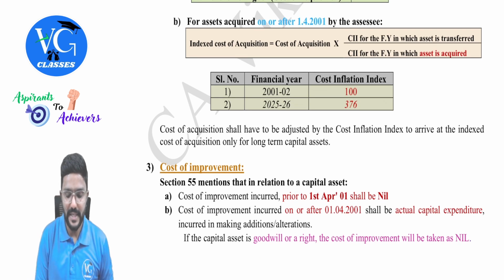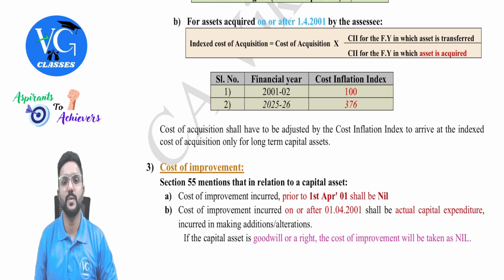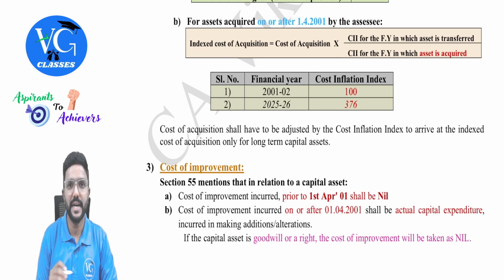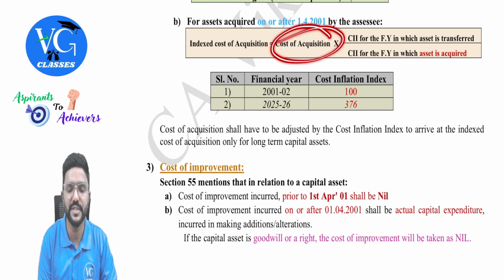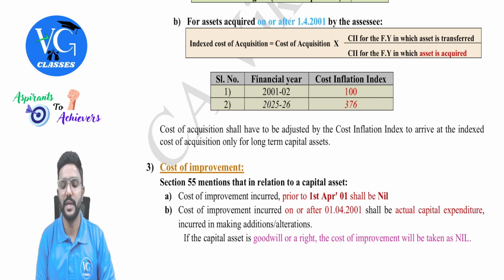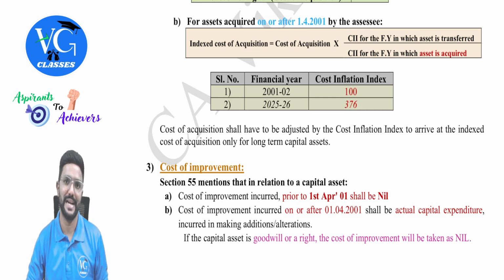Next, for an asset which is acquired on or after 1st April 2001 by the assessee, straight away, no comparison of FMV and all. Straight away take actual cost as cost of acquisition and apply indexation. That is, cost inflation index for the year of transfer will be the numerator divided by cost inflation index for the year of acquisition, guys.